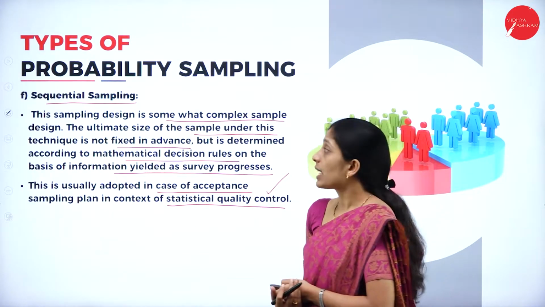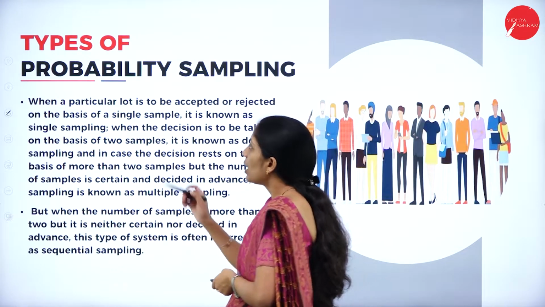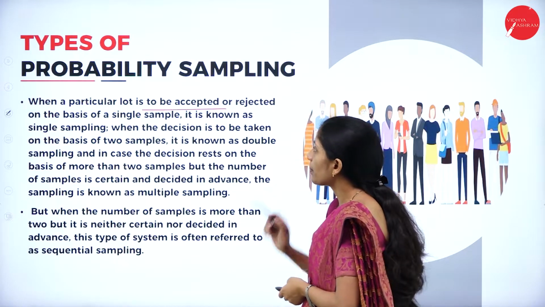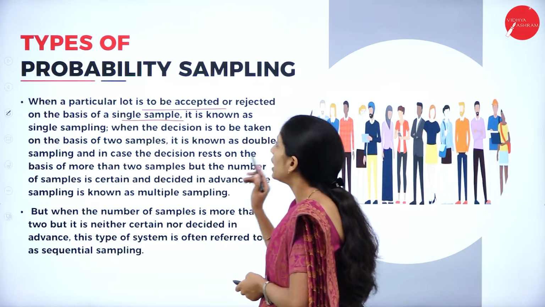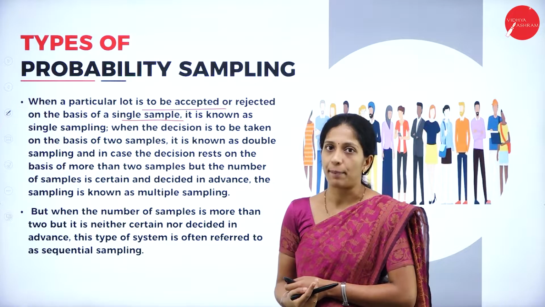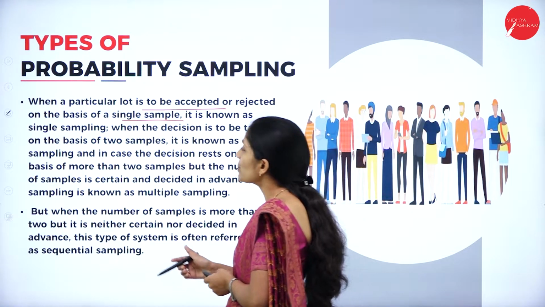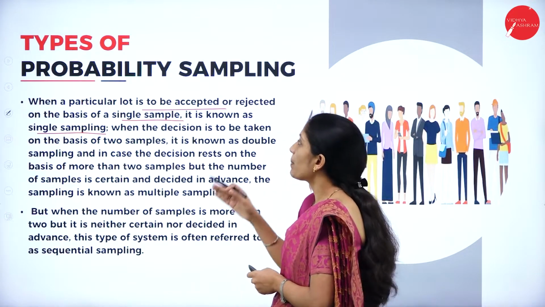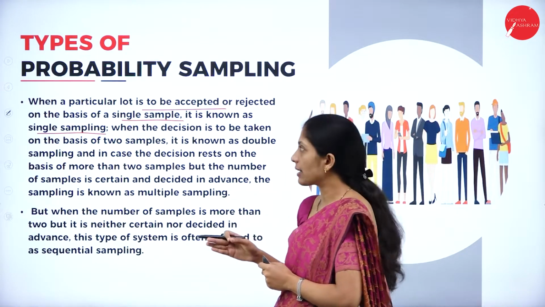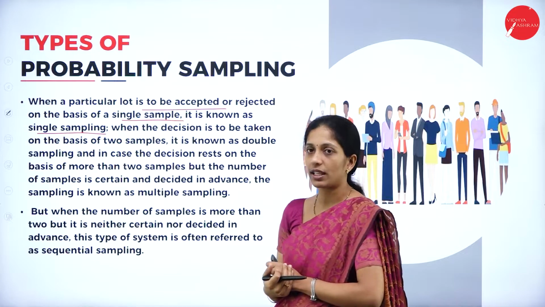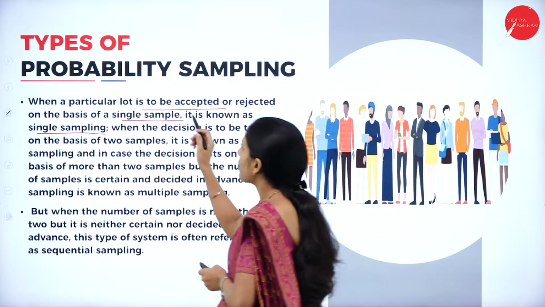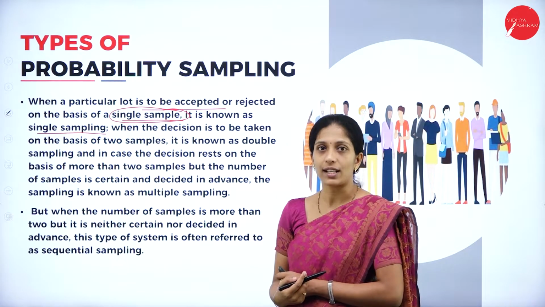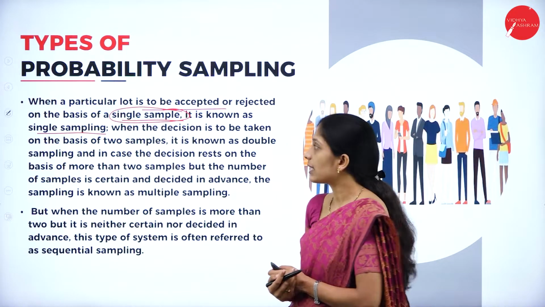Next, to see about sequential sampling: when a particular lot is accepted or rejected on the basis of a single sample, it is known as single sampling. What do you mean by single sampling? When a particular lot is to be accepted or rejected on the basis of a single sample, that is known as single sampling.